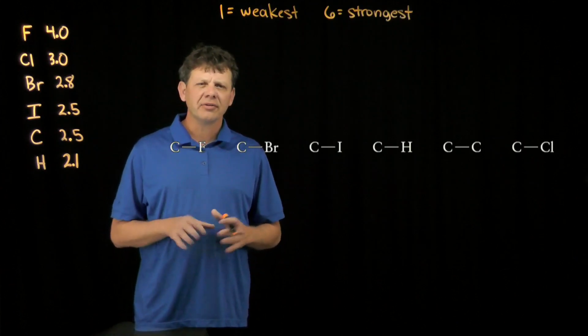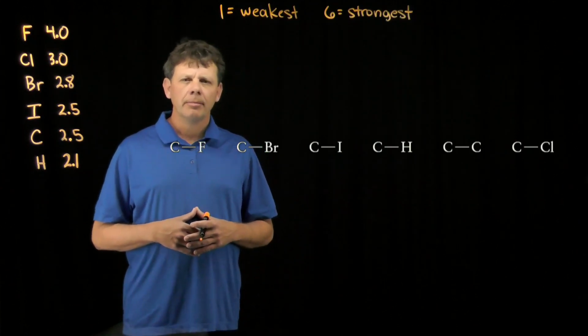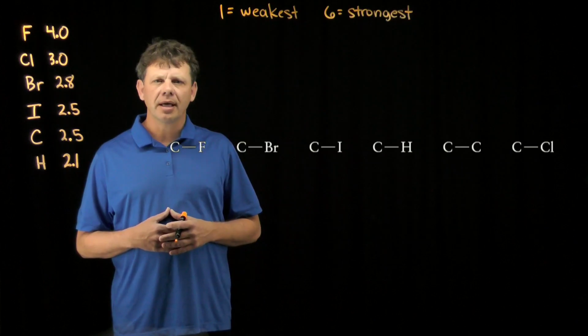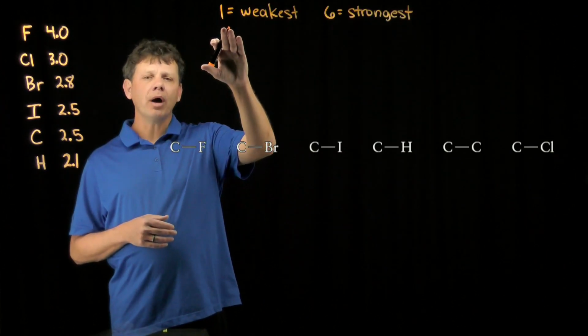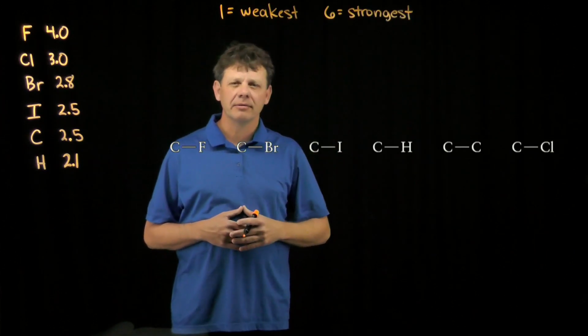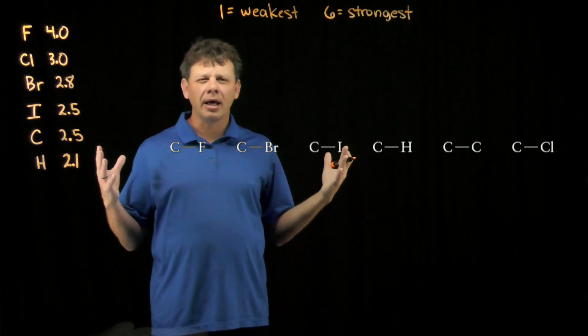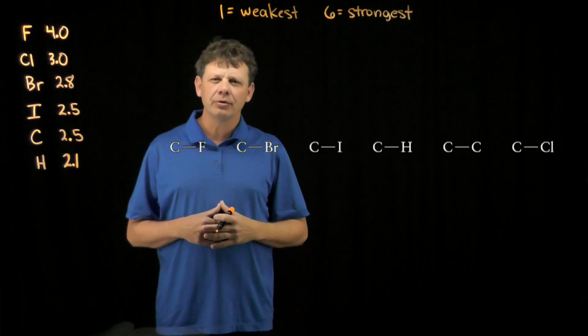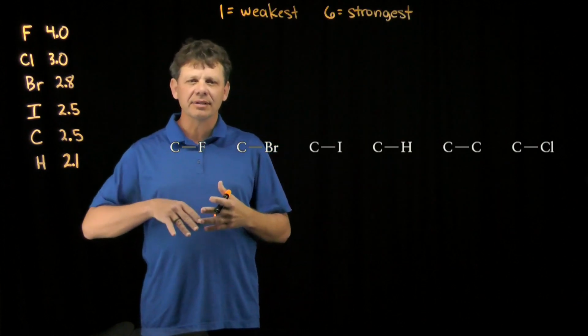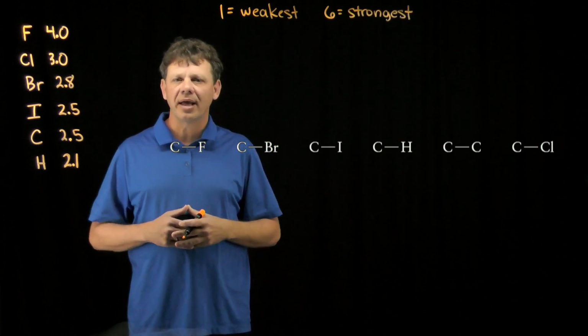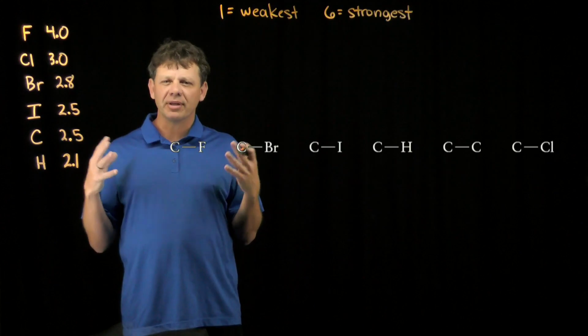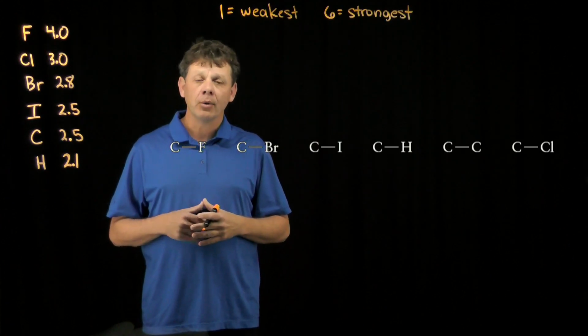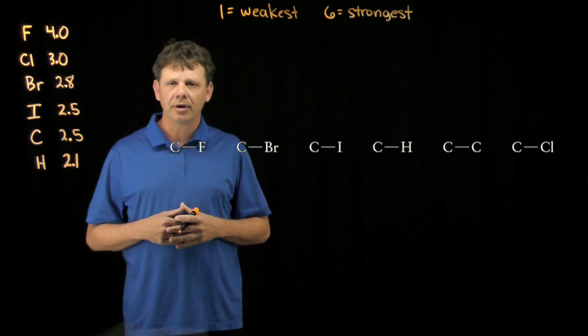This assessment asks us to rank the 6 bonds shown based on the strength of their bond dipole. And we're going to rank them with 1 being the weakest and 6 being the strongest. Now, on a problem like this, what probably matters most is being able to qualitatively look and see that, for example, fluorine is highly electronegative, so it's going to make a relatively polar bond with carbon.